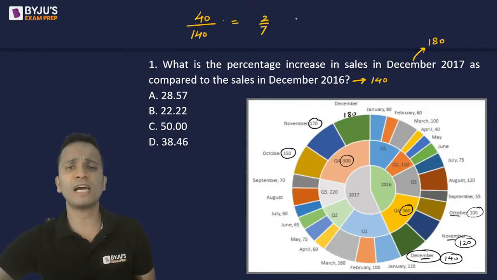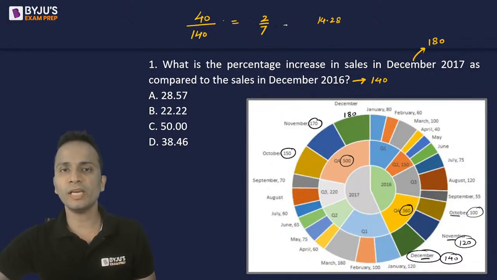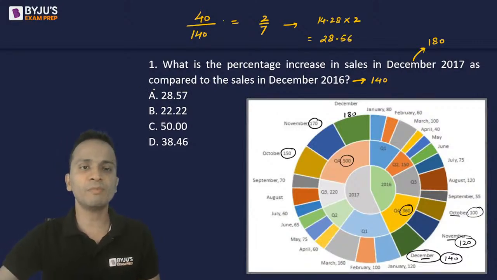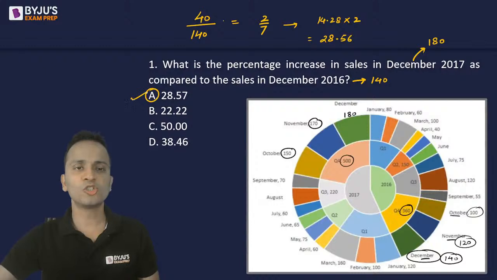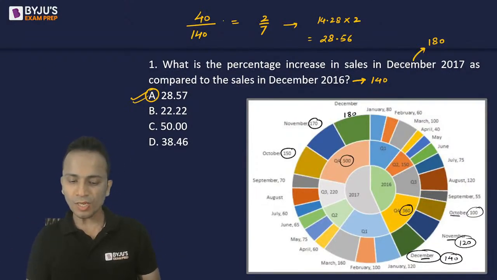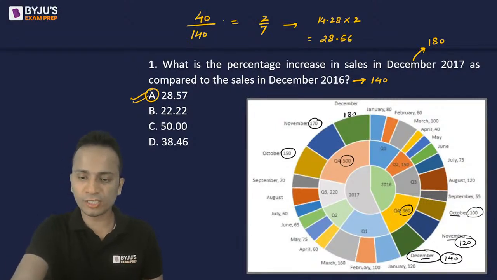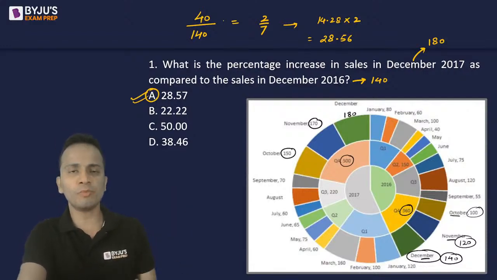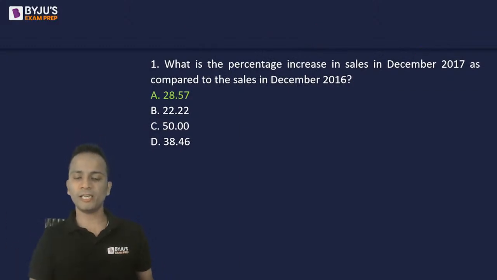1 upon 7 is 14.28. So 2 upon 7 will be 14.28 multiplied by 2. So approximately the value should come out to be 28.56. I have 28.57 among the options. So option A is absolutely correct. I could see that 5 or 6 students have given me the answers, and Prajwal, I hope you have understood your mistake. The others have given the same answer, option A. So option A is the correct answer.